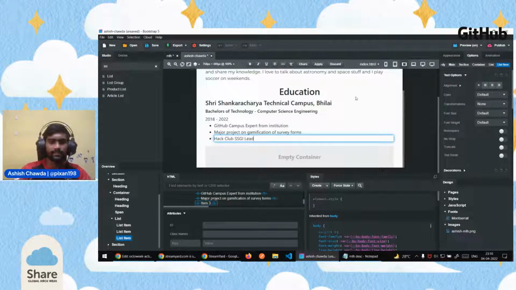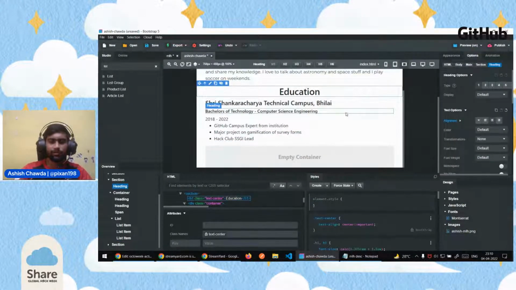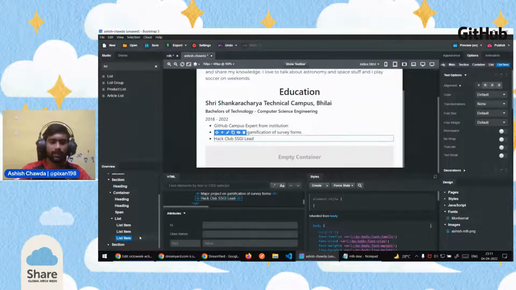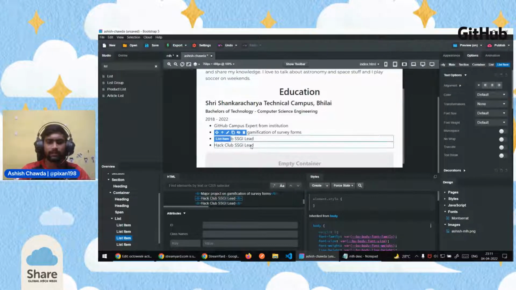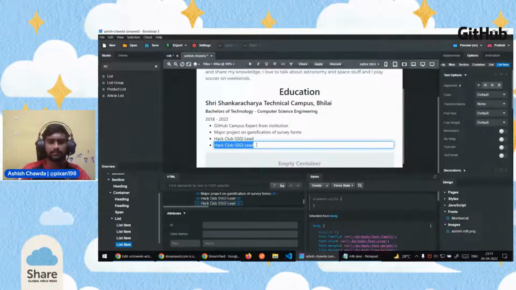If you have more things to share, any interesting things you want to share here, you can just add them. If you want to add more, in the left panel you can see list, and inside that there is a list element. After clicking on any list element, you can press Control D or Command D to duplicate it, and then edit the highlight. For example, I gave a workshop on how to get started with Git and GitHub.